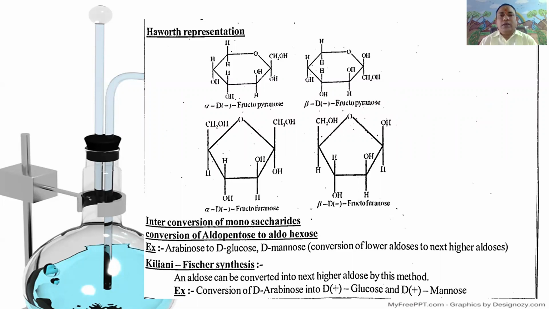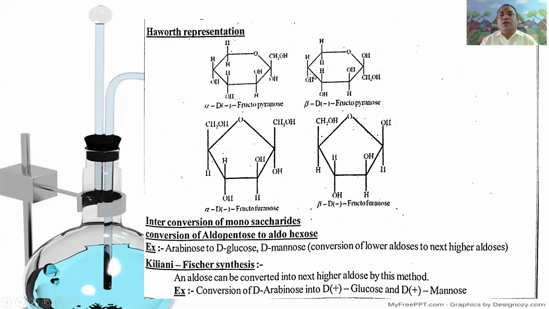In the Haworth representation of alpha-D-fructopyranose, it is CH2OH, C=O, CHOH, CHOH, CHOH, CH2. In fructose, the second carbon and sixth carbon are linked to an oxygen atom. In alpha-D-fructopyranose, the second and third carbon OH groups are trans to each other.